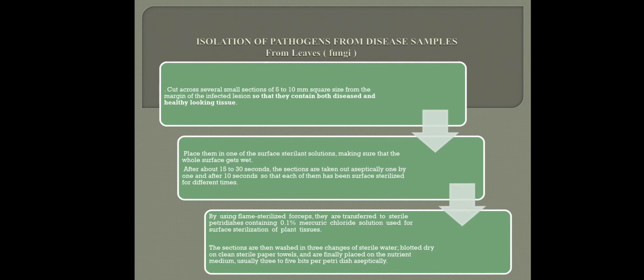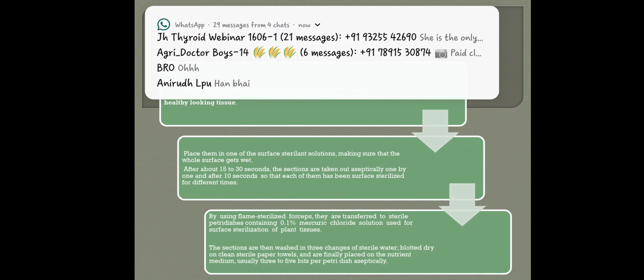Now, what do we actually do? We put 2 to 3 petri dishes. In one petri dish we put distilled water, in another petri dish we put sodium hypochlorite, and in the third we again put distilled water, so that we can sterilize the plant parts very well. First of all we dip it in the distilled water for some time, then we dip it in the sodium hypochlorite, and then the distilled water again, and finally they are surface sterilized. Then they are finally washed, and then the samples are blotted dry.